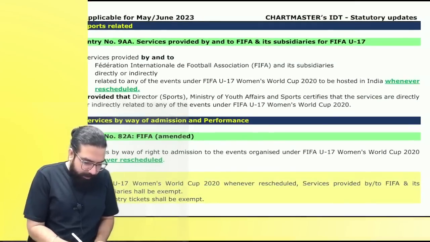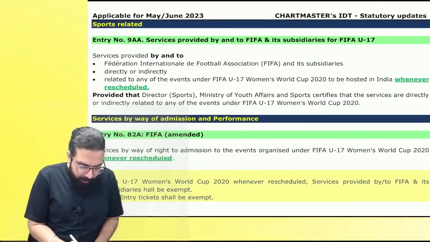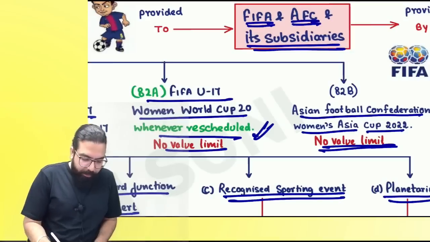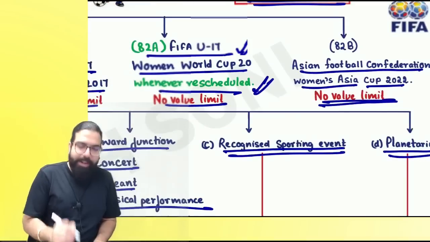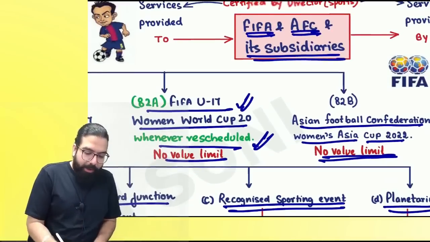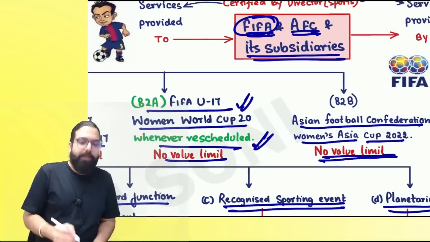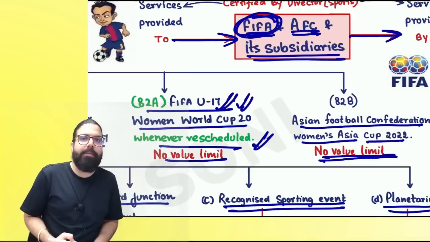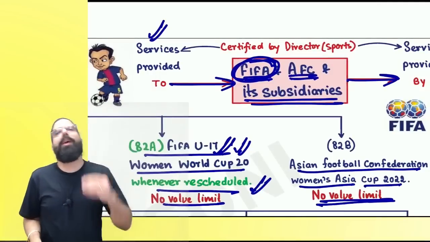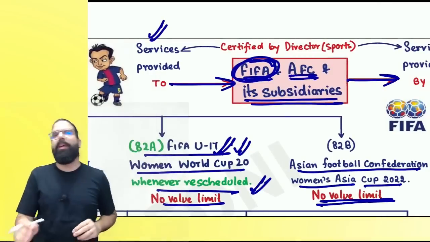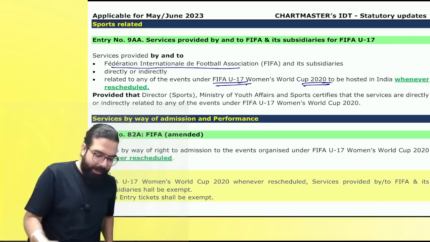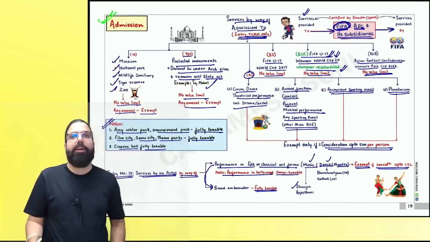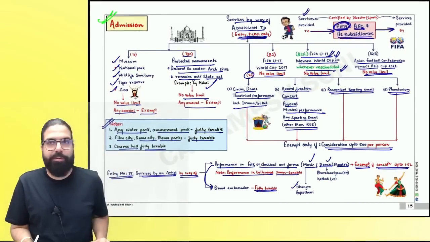See, this FIFA Women World Cup 2020. Baba, whenever this is rescheduled, entry tickets also will be exempt. Plus, whenever FIFA, when this is rescheduled, then they will also start taking some services and providing some services in India. Those services, whenever rescheduled, will be exempted. Whenever the word rescheduled is added, that's it. Nothing more. Chalo. Are we done, everyone? We are done with your chart of admission. Congratulations, people.